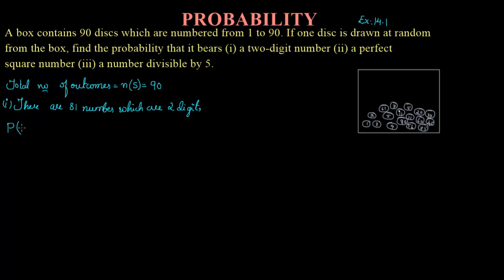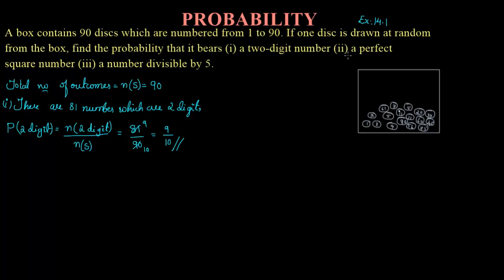So the probability of a 2-digit number is equal to the number of 2-digit numbers divided by the total number of outcomes. The 2-digit numbers are 81, divided by 90. 9 nines are 81 and 9 tens are 90. So 9 by 10 is the answer.